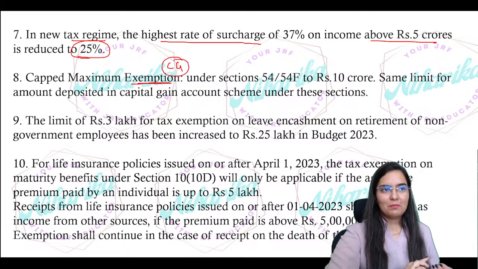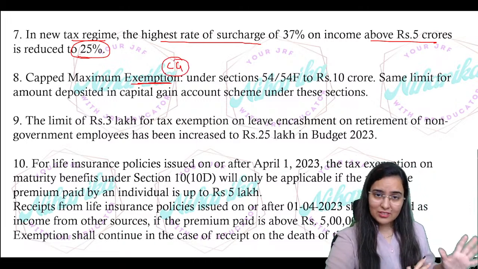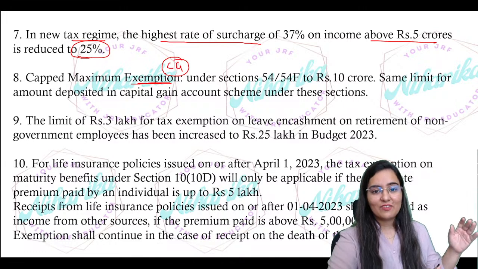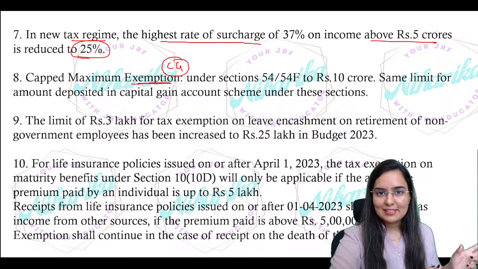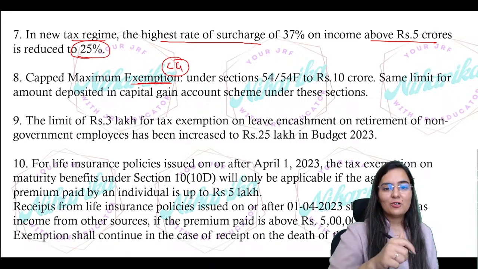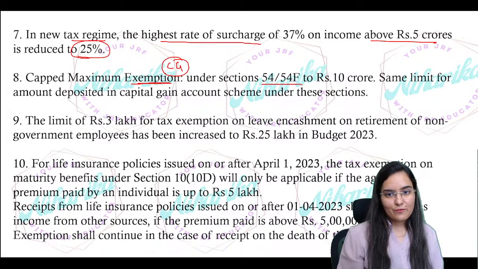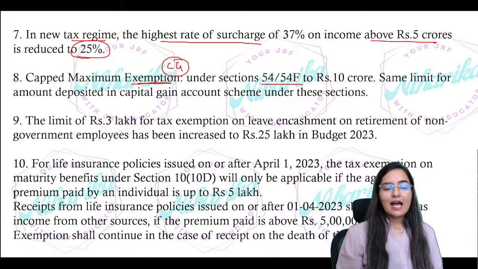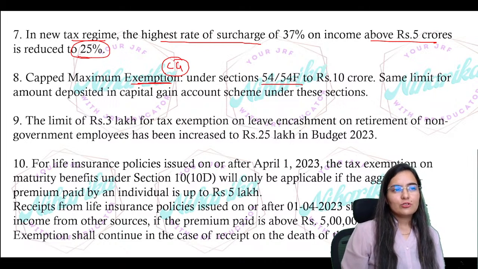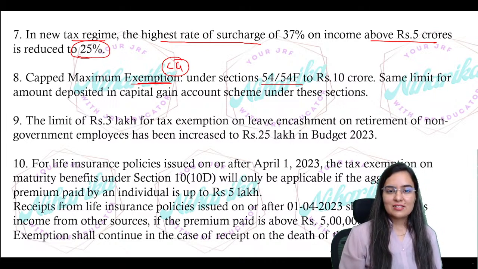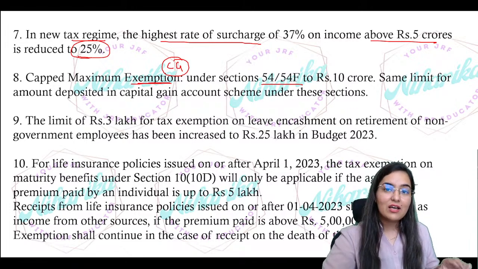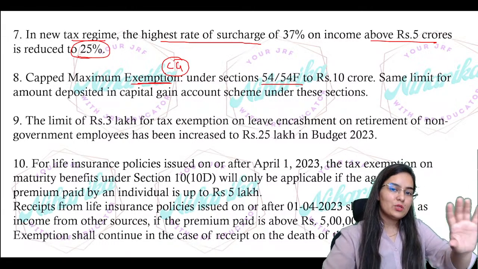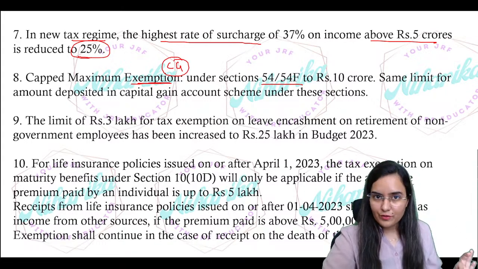If you remember the capital gain, the deductions in LTCG we get from sections 54, 54F and so on. Now, imagine sections 54 and 54F, right? When we are selling our house property and then we are investing, sometimes we are investing in certain schemes like NHAI schemes, or sometimes in another house property. That is the respective sections 54 and 54F.